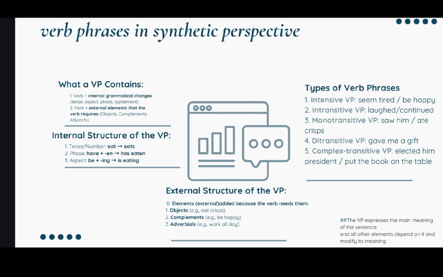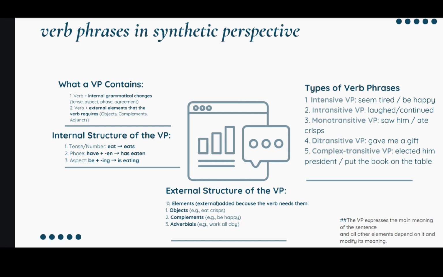And second, intransitive verb phrase, a verb that actually doesn't need so many complements because the verb itself already has a meaning, like love, continued. It just has a meaning before we put other complements. So we don't need a complement anymore to make the verb have a meaning.